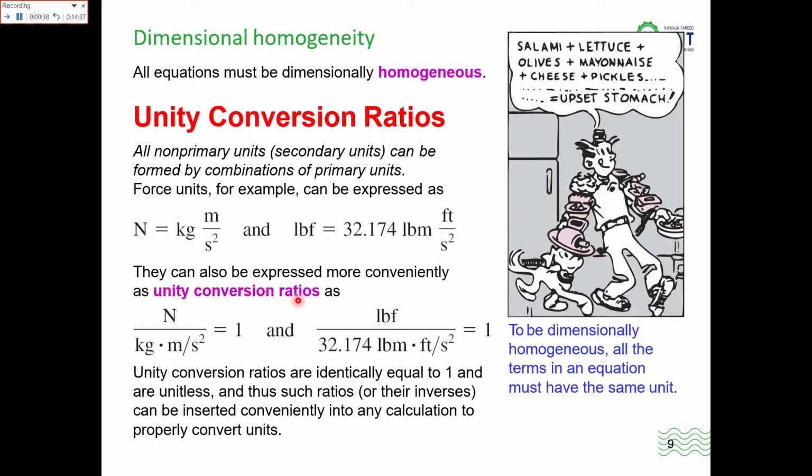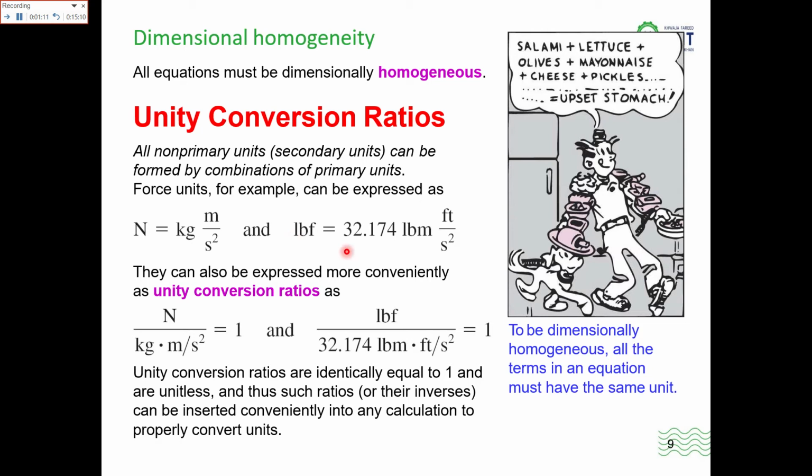They can be expressed more conveniently as unit conversion ratios. How are these units converted? Newton per kg meter per second square is equal to 1, and 1 pound force divided by 32.174 pound foot per second square is equal to 1. The unit conversion ratios are identically equal to 1 and are unitless. Like this must be equal to this.